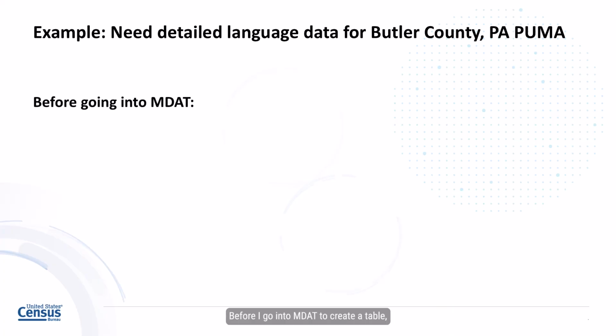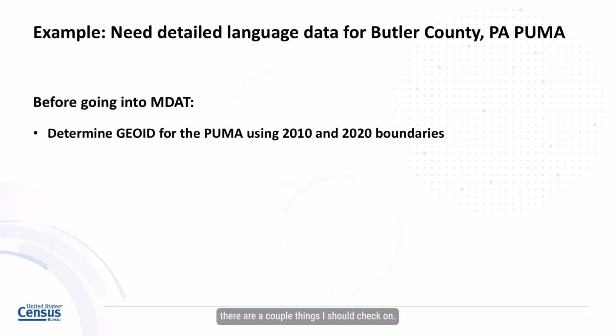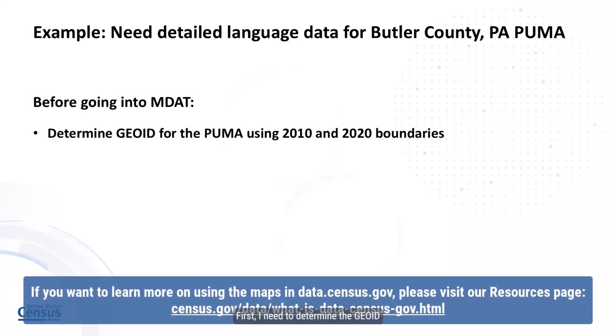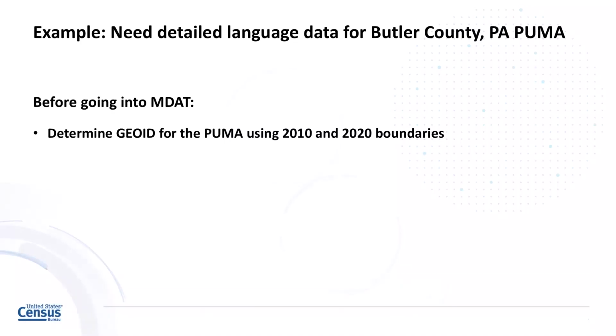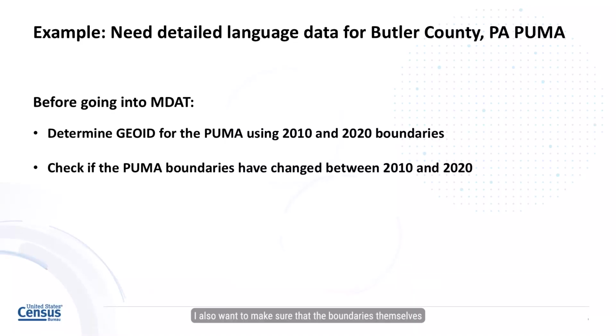Before I go into MDAT to create a table, there are a couple things I should check on. First, I need to determine the geo ID for the PUMA I need for both the 2010 and 2020 boundaries, as there is no guarantee that it's the same for both. I also want to make sure that the boundaries themselves haven't changed, which would impact the area that it covers.